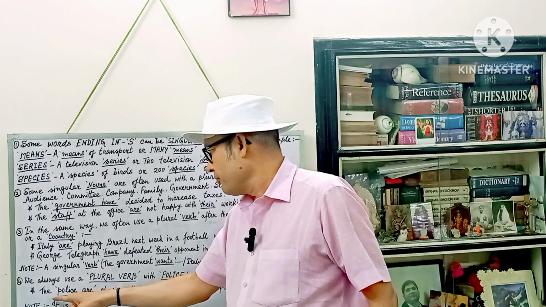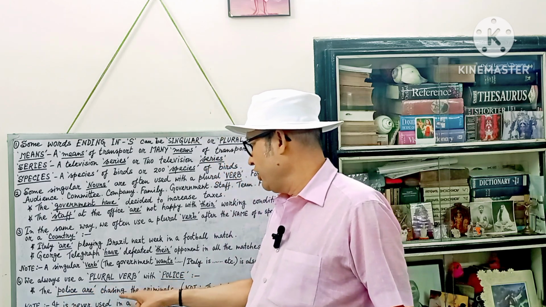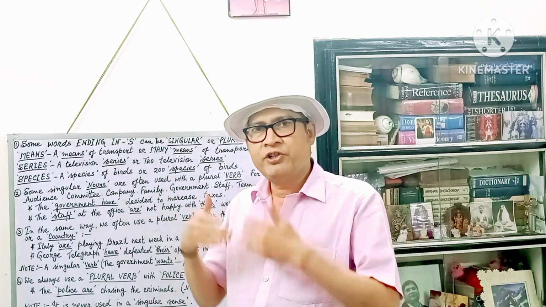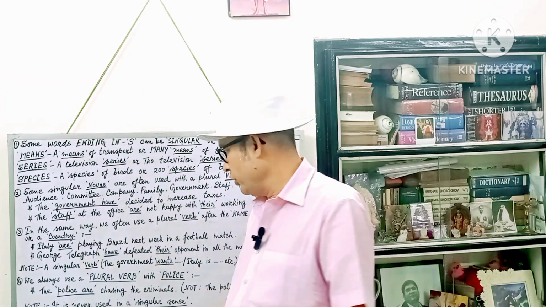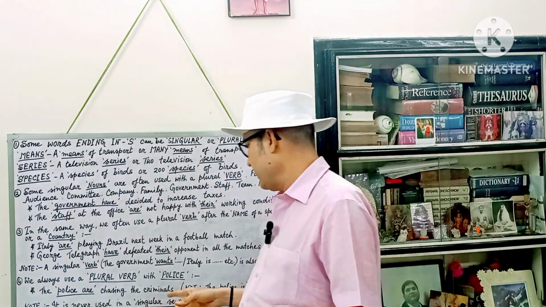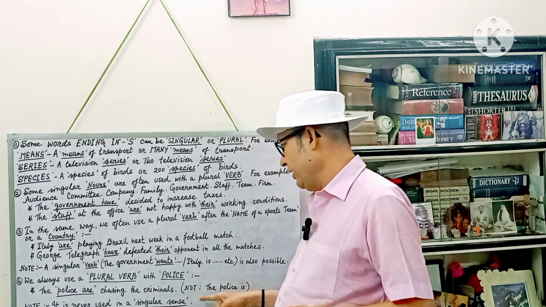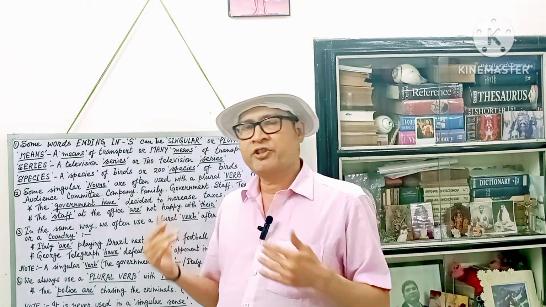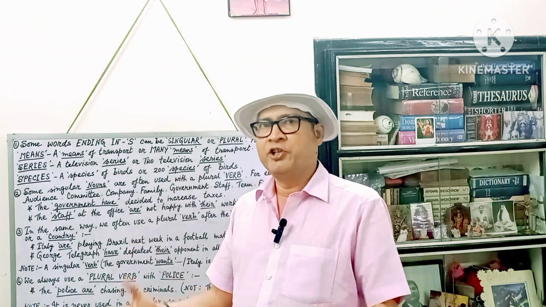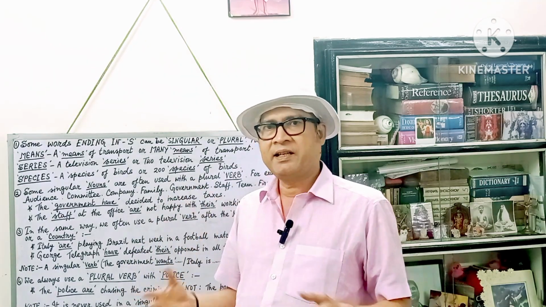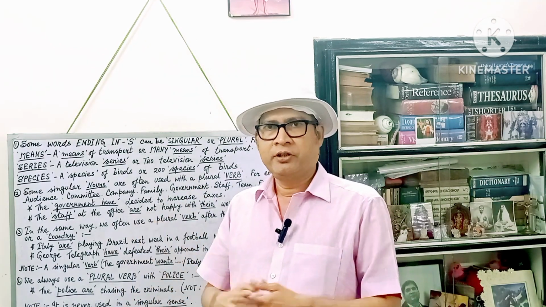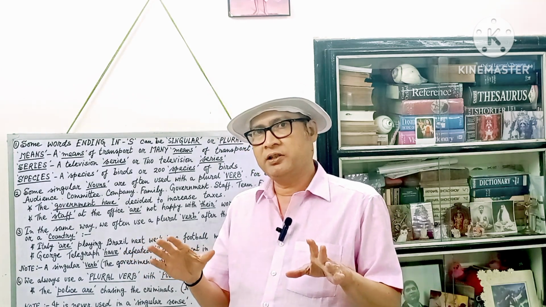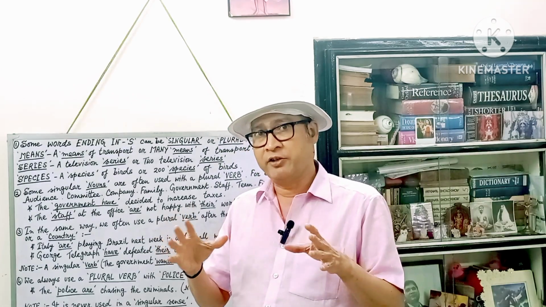The example sentence: the police are chasing the criminals. Do not say the police is chasing. The police are chasing the criminals. Within brackets written here, not the police is. Do not say the police is or police has. The police has arrested the criminal. No, don't say that. That is not what the British English grammar says.